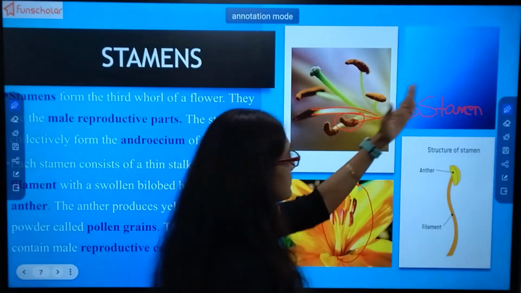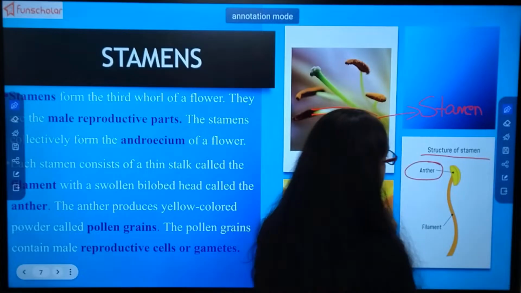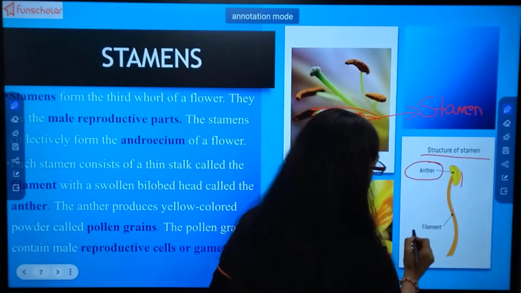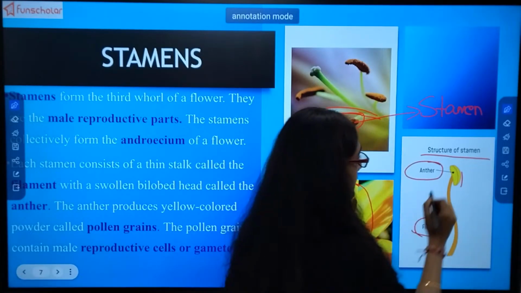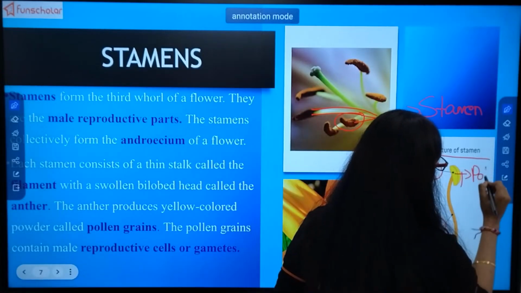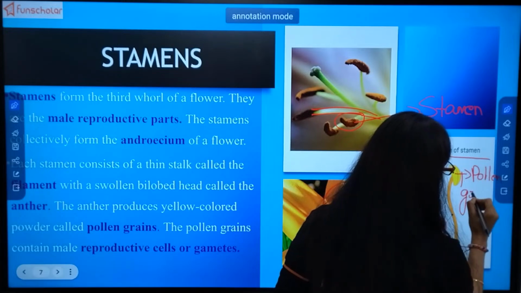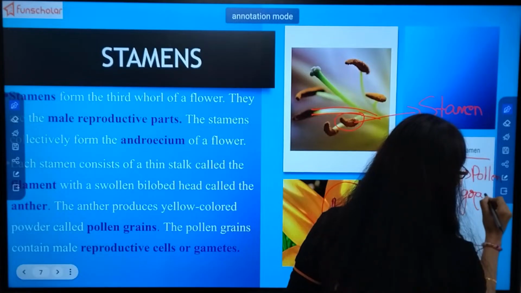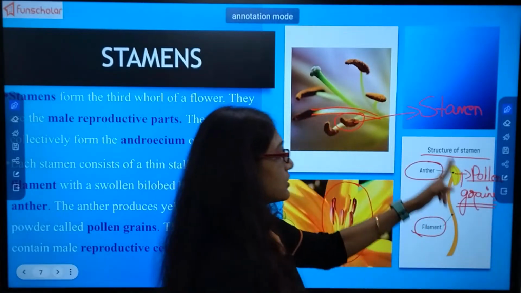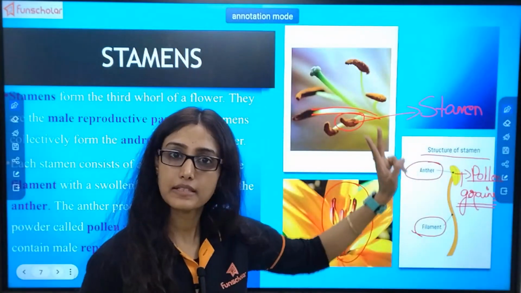Now if I take the structure of stamen, the swollen part is known as anther, and this long tentacle-like structure is known as filament. And what does this swollen part contain? Pollen grains. At the beginning of the chapter I told you, have you heard the name of pollen grains? So this is the part where pollen grains are being produced. The pollen grains are being produced where? In the anther of stamen.